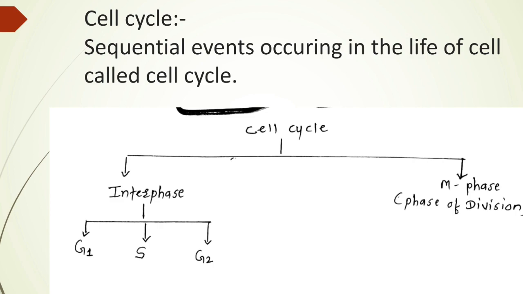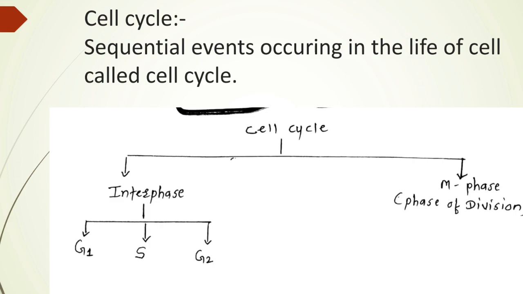Cell cycle: sequential events occurring in the life of a cell are called the cell cycle. That means throughout the life of a cell, from when the cell is produced up to when that cell forms two daughter cells, during that time period the sequential events occurring in that particular cell are called the cell cycle.